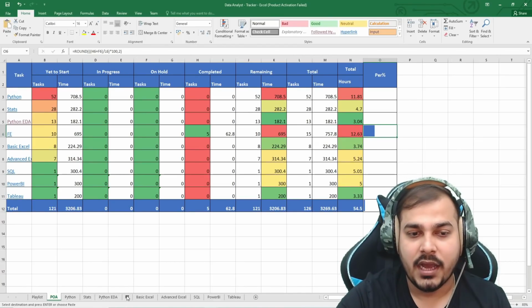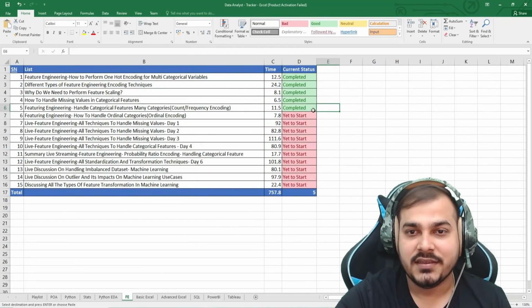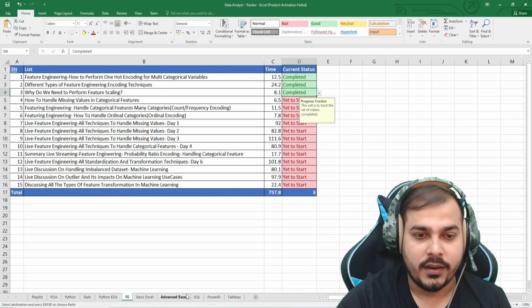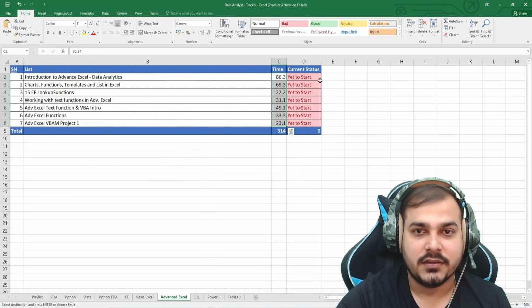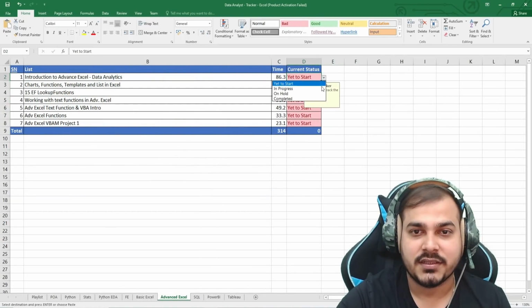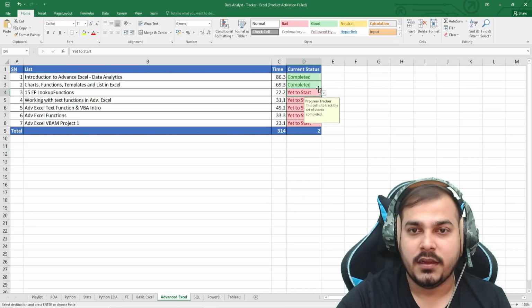Similarly, if you go and increase or decrease it, like suppose you say yet to start, yet to start, yet to start. Okay, let's go to the next one. Suppose I go to my advanced Excel. Suppose I am going to complete this advanced Excel because it is hardly a 5 hour class. I'm saying completed, completed, completed. Suppose I have completed all these things.